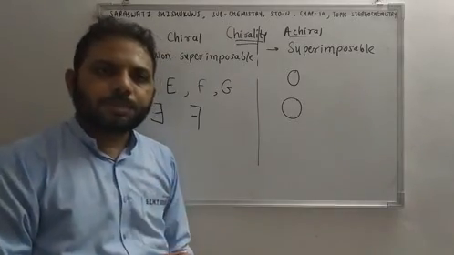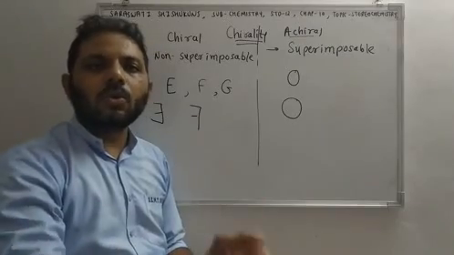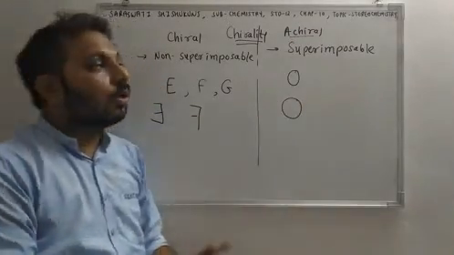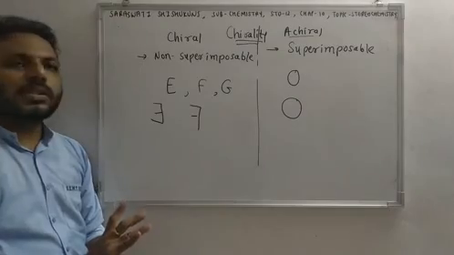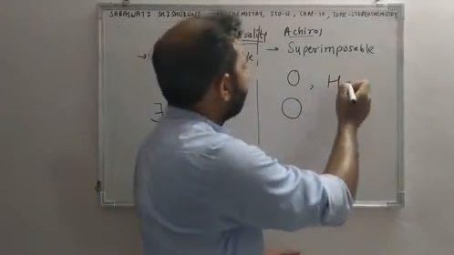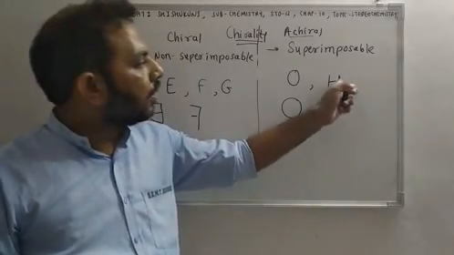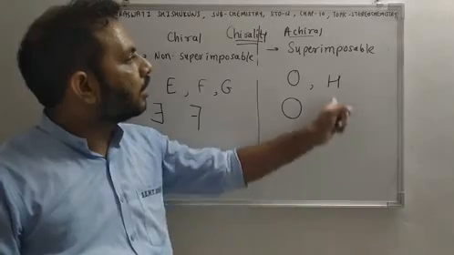So in short, superimposable images or compounds or objects are achiral, non-superimposable structures are chiral. What is another example? H. The mirror image of H can get superimposed with this image, right? Then that is achiral.